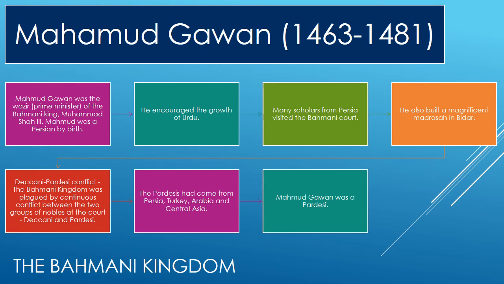Mahmud Gawan. His period was 1463 to 1481. Mahmud Gawan was the Wazir, that is the Prime Minister, of Bahmani king Muhammad Shah II. Mahmud was Persian by birth. He came to India and settled in the Deccan. He began working in the royal court and soon gained favor with the king. For 18 years, he managed the affairs of the kingdom. He expanded the kingdom and reorganized the administration. He made the kingdom very powerful.